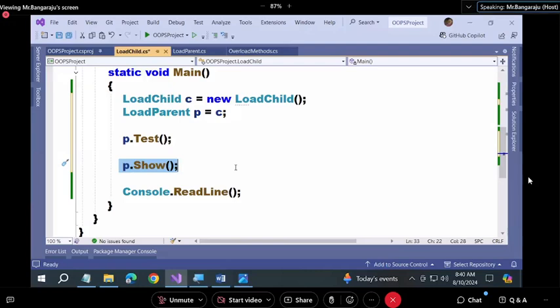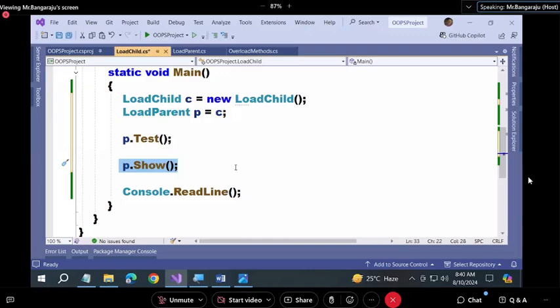So now what will it do? First it will go to the child. Why? When binding is not done, it will check from the bottom direction. Where does it go first? Child class, and checks: is this method available here? Yes, available. It calls it. Not available? Then it goes to parent and calls it.